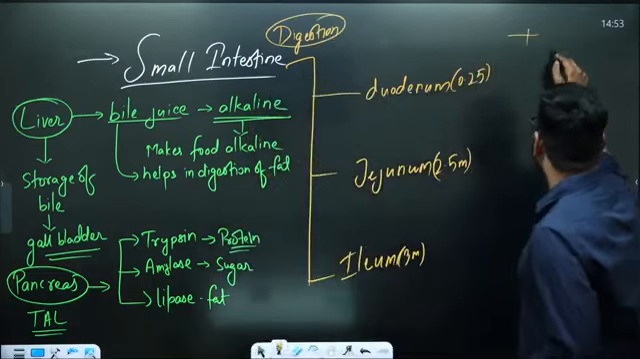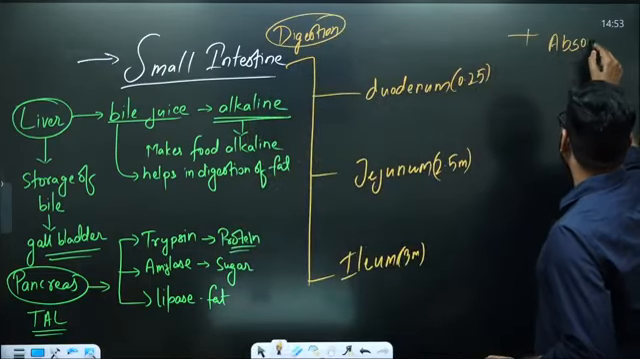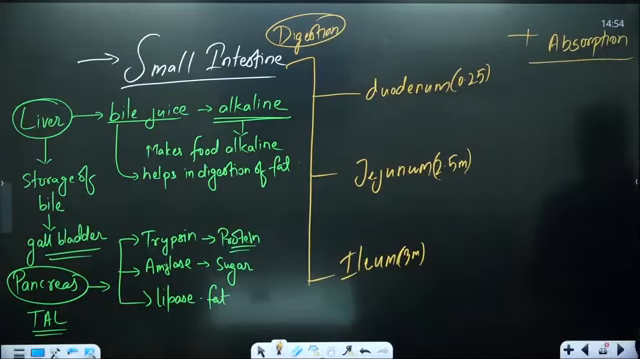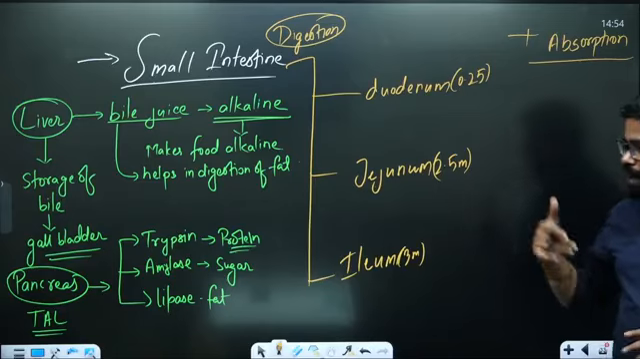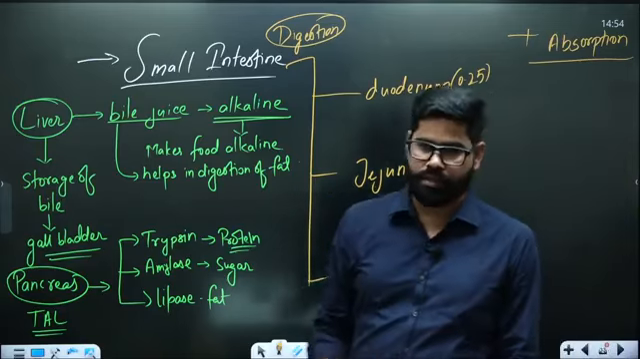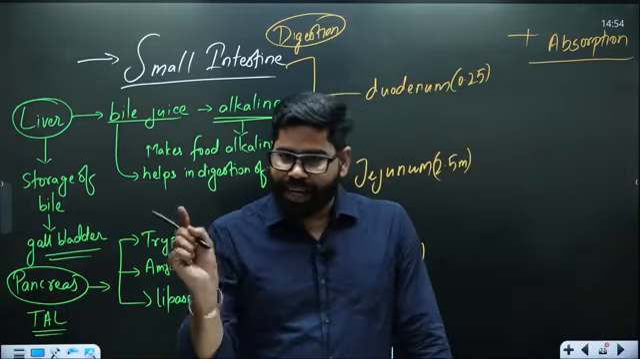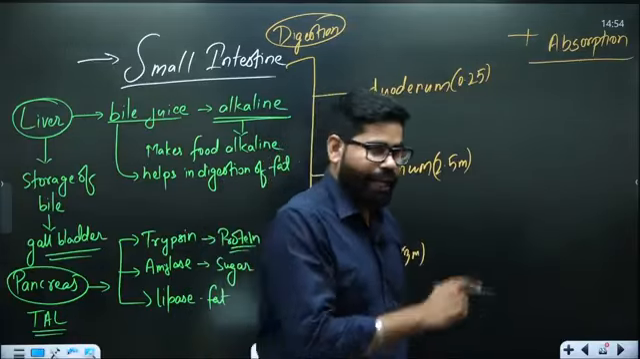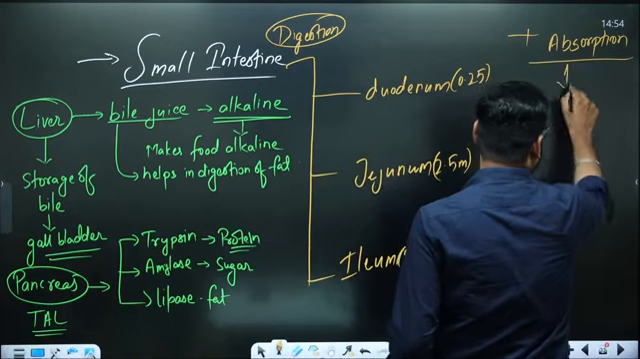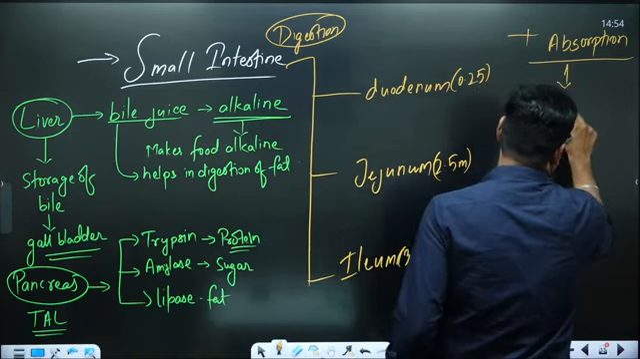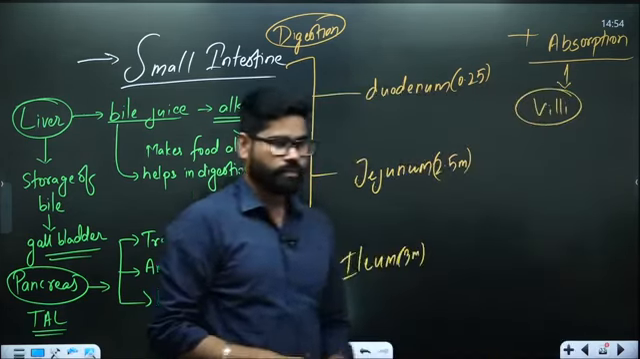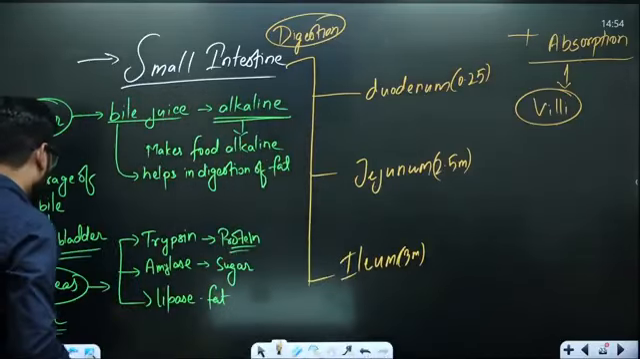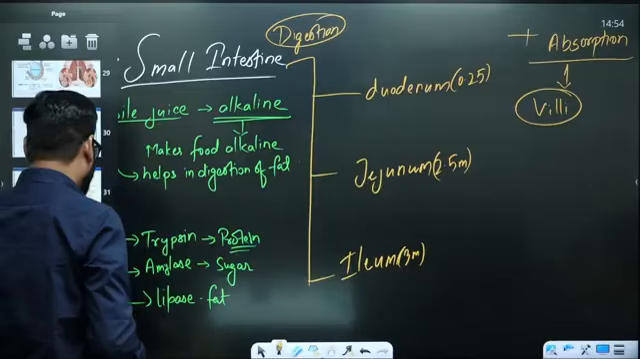Plus, at the same time, there is one thing which is going on: absorption. In the small intestine, the absorption of the food also starts. And like we have the alveoli in the respiratory system, in the same manner, in the small intestine we have a very fine structure which is called villi. Let me show you the image of villi.